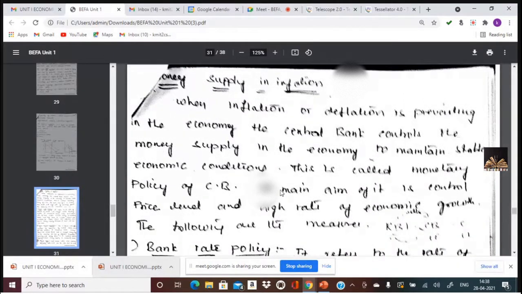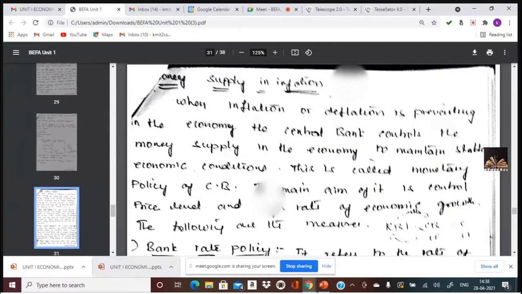When inflation or deflation is prevailing in the economy, the central bank controls the money supply in the economy. And as I said, the central bank in India is the RBI, which controls all the monetary policies in the commercial banks in order to curb more money supply. So here, what happens? The central bank provides loans to commercial banks. The commercial banks provide loans to the general public or the consumers.